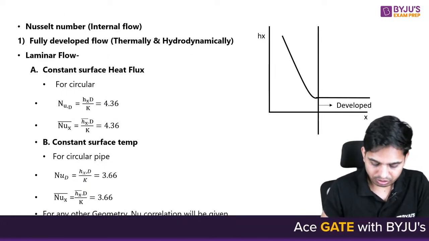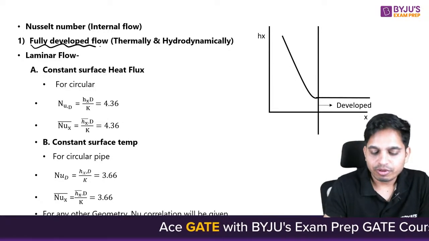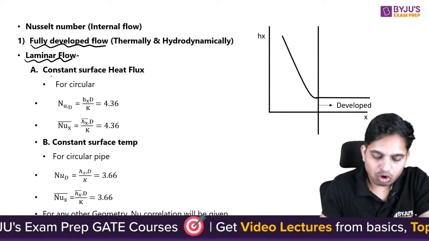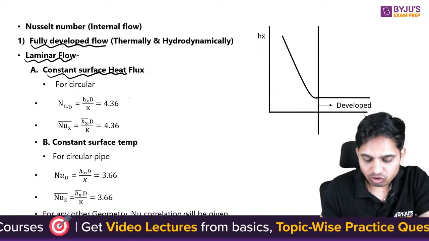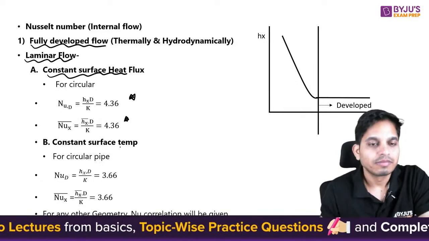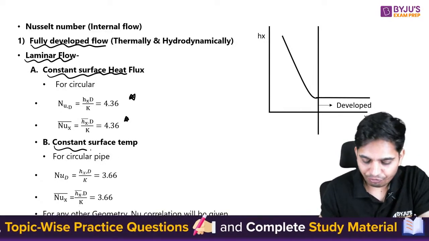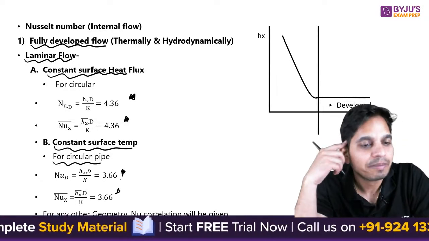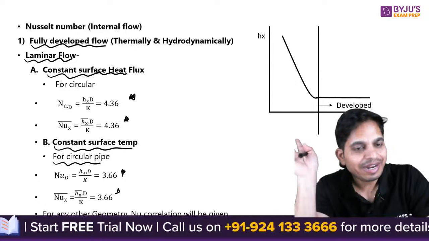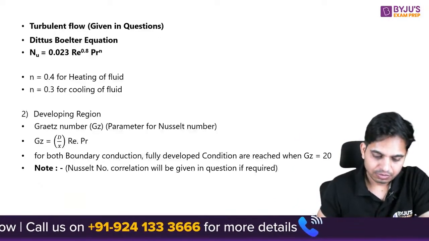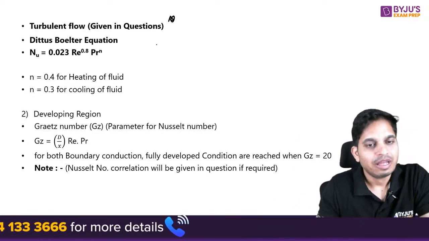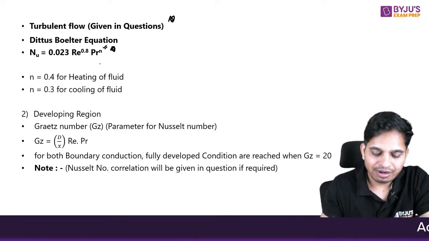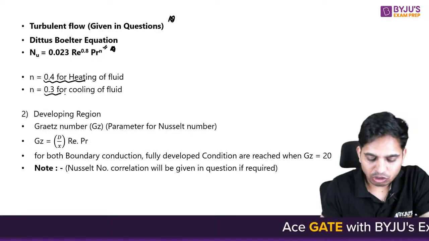Now, Nusselt number for fully developed flow. All the relationships are given for fully developed flow. Okay. Laminar flow, constant surface heat flux condition: Nusselt number is given by this relation. Okay. Constant surface temperature, circular pipe: Nusselt number will be given as 3.66. For any other geometry, Nusselt number will be given to you in the question. But if you have turbulent flow, mostly it will be given to you in the question. If not given, you can use this condition. Now here n is 0.4 for heating and 0.3 for cooling.